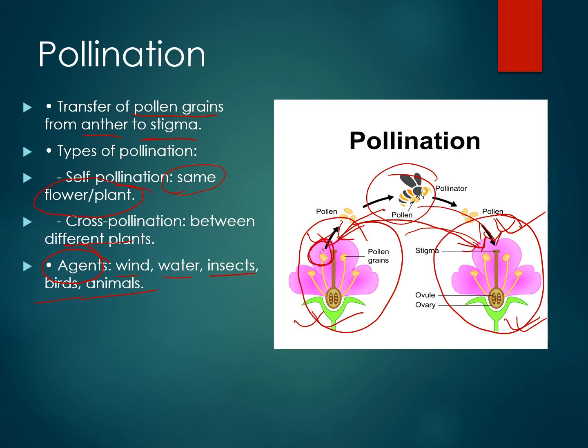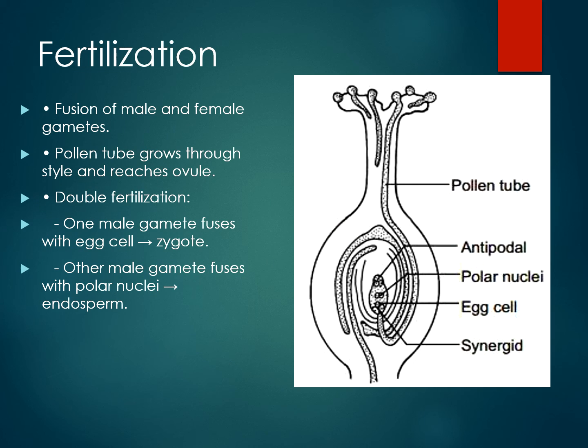Okay, now we will move on to the process of fertilization, how fertilization happens. So what is fertilization? We have said that fertilization is the fusion of the male and female gametes. Pollination has already happened here. Pollination has brought the female and male gametophytes together.